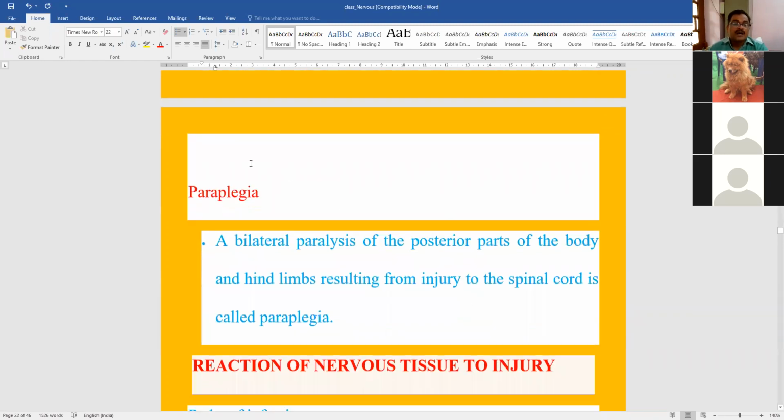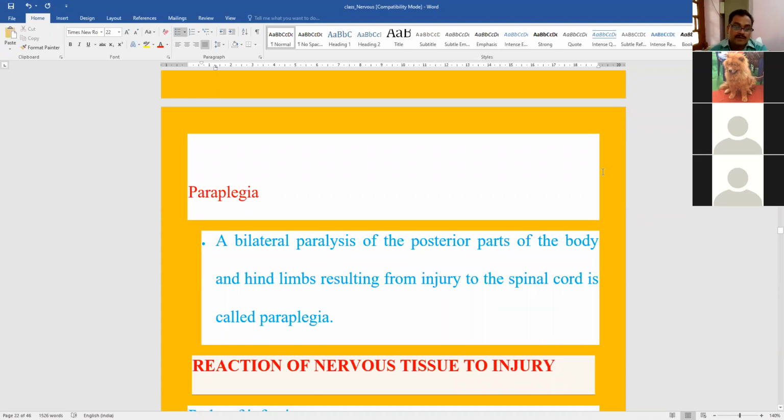Okay. Another term is paraplegia. Paraplegia stands for paralysis in the posterior part of the body, that is beyond your waist, in the legs particularly. When the legs, the waist, below the hip bones, if the body is not functioning, it has become paralysis, but it is bilateral. Both of the legs will be not functioning. In the posterior part of the body, if there is no functioning due to some pathology in the nervous system, it is called as paraplegia.